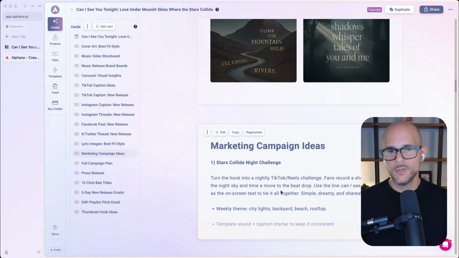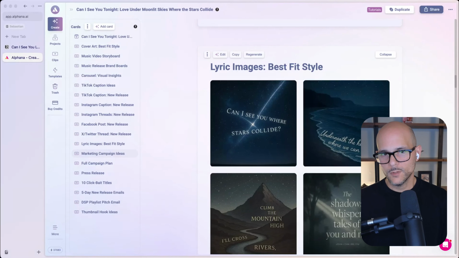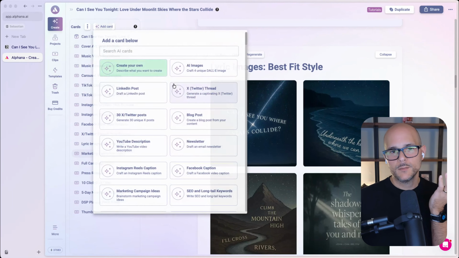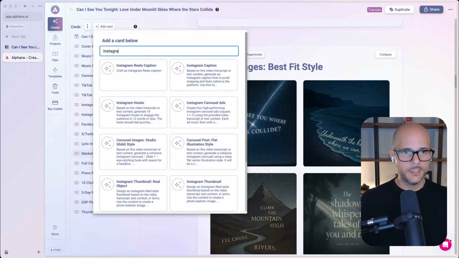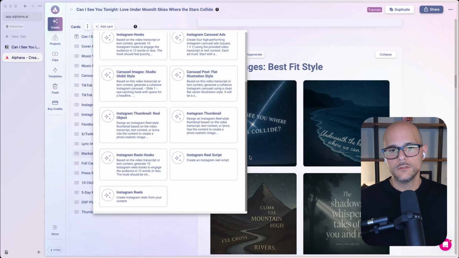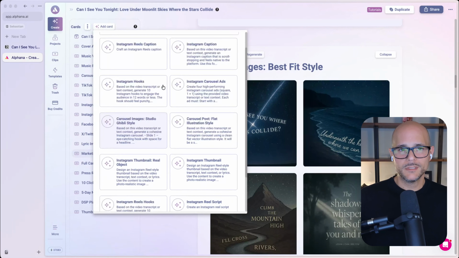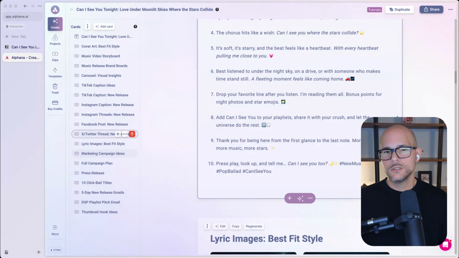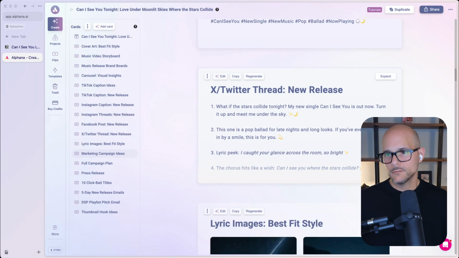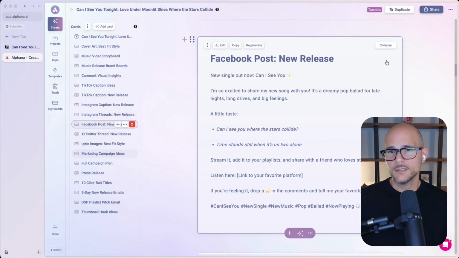A lot of these campaigns will work or cards will work for them. But we also have Instagram specific cards. So if I just come in here to add a card and I type the word Instagram, we have a lot of things that are very specific to Instagram too. So, you know, you could use a couple of those as well. From like Instagram Reels hooks, Instagram thumbnails, carousel images in a Studio Ghibli style, come up with hooks, captions. But again, a lot of these you can use for Instagram as well if you just tweak the prompt or just give it a shot and see the results.